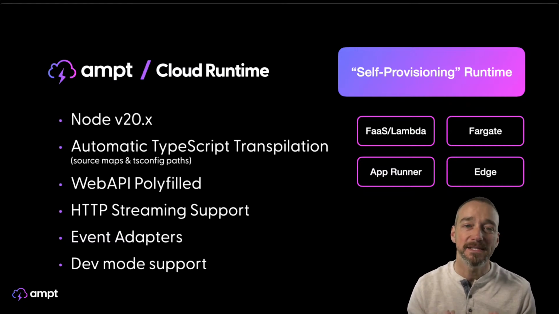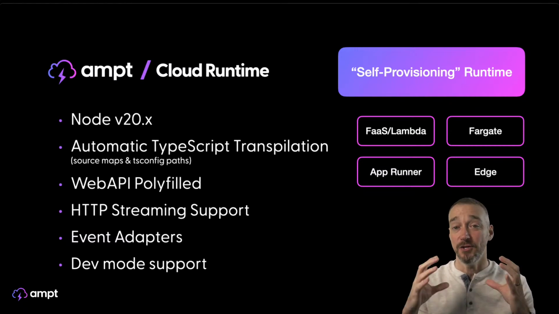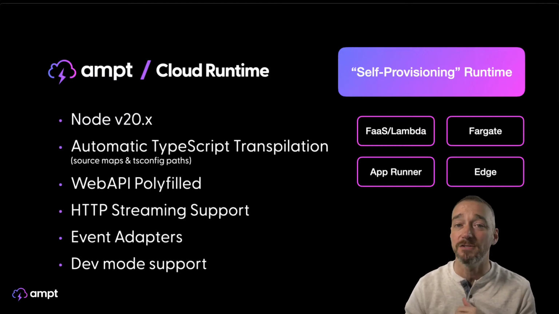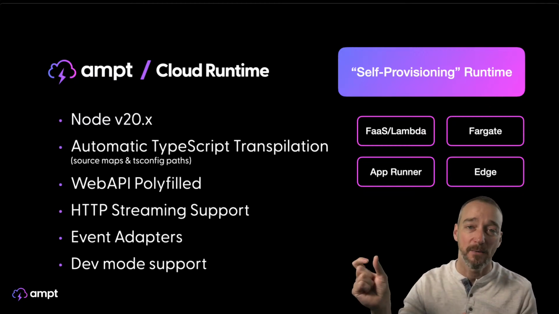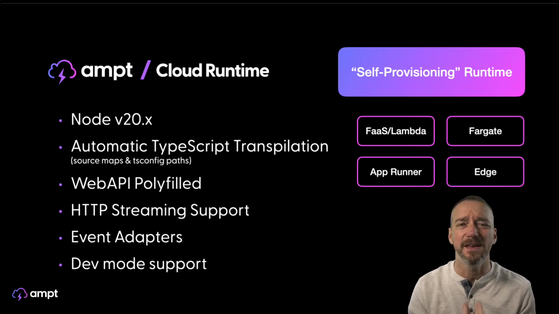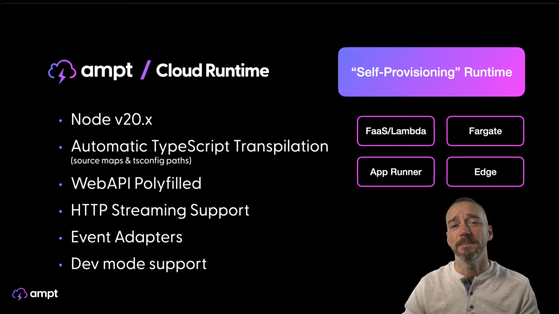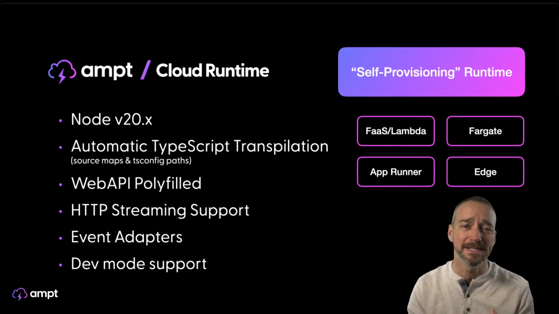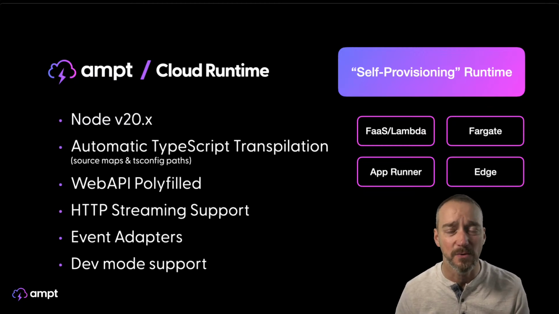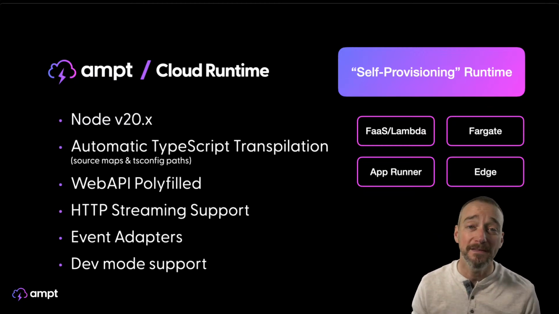So the idea of it being a self-provisioning runtime is that you take a bunch of code that you've written, just application code. And yes, the application code may have some hints. You may say, I want this to time out after a certain amount, things that are very specific runtime semantics. You can take that code, drop it into an Ampt environment, and that Ampt environment will figure out from that code exactly what needs to happen and provision and configure all of the surrounding resources in order to make that work. We think that's very cool.